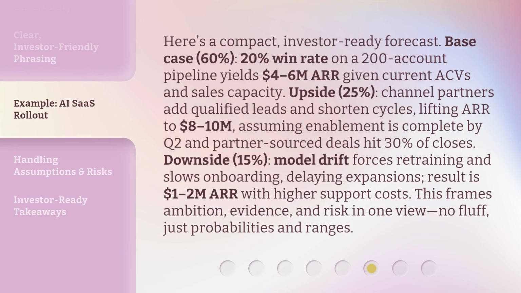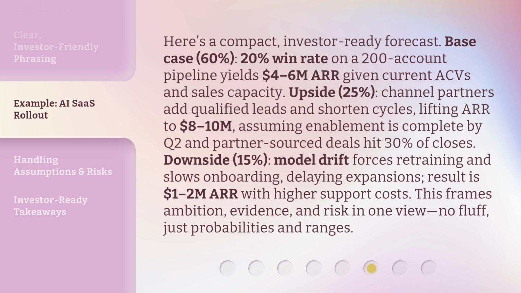Here's a compact, investor-ready forecast. Base case, 60%. 20% win rate on a 200-account pipeline yields $4 to 6 M ARR given current ACVs and sales capacity. Upside, 25%. Channel partners add qualified leads and shorten cycles, lifting ARR to $8 to 10 M, assuming enablement is complete by Q2, and partner-sourced deals hit 30% of closes.